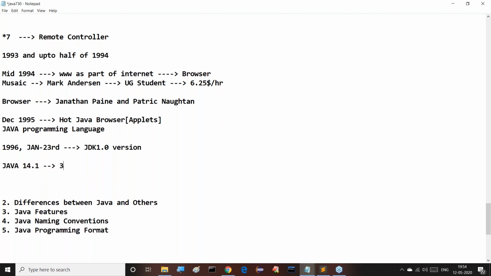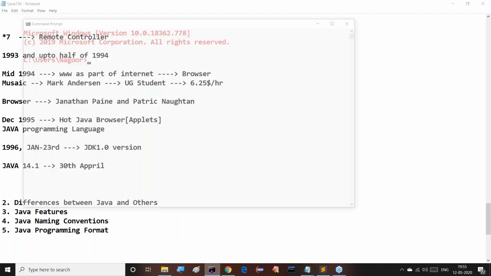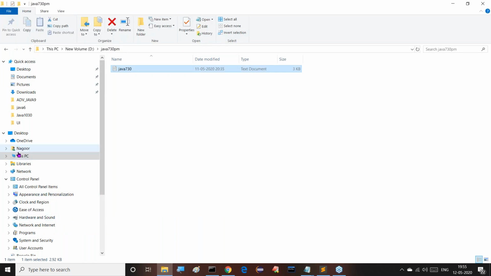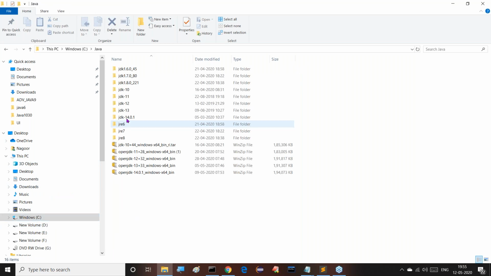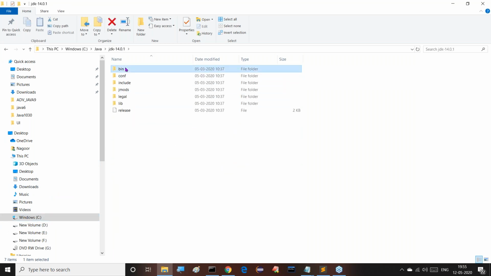I think 14.1 was released on 30th April, and the 14th version, 14.0, was released on March 28th. I'm telling you a little bit of awareness here, or otherwise I can show the exact version. I already installed the latest version of Java. Just wait one minute. 14.0.1.